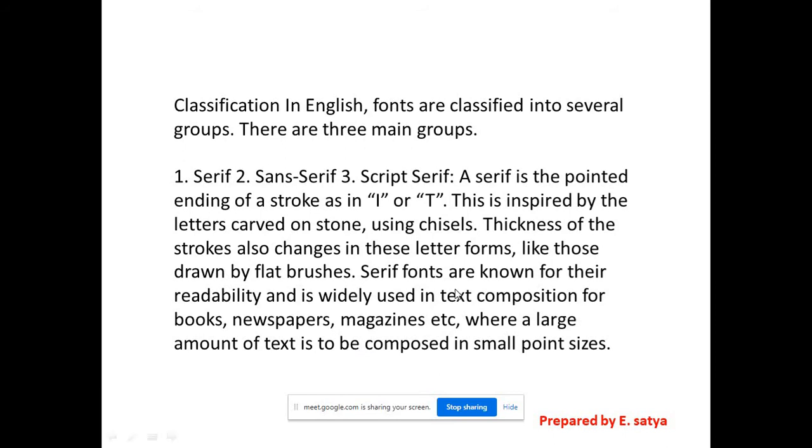So serif fonts are known for their readability. If you want to compose a large amount of text in a particular area, in a particular design or layout, generally we choose serif fonts because they have readability.